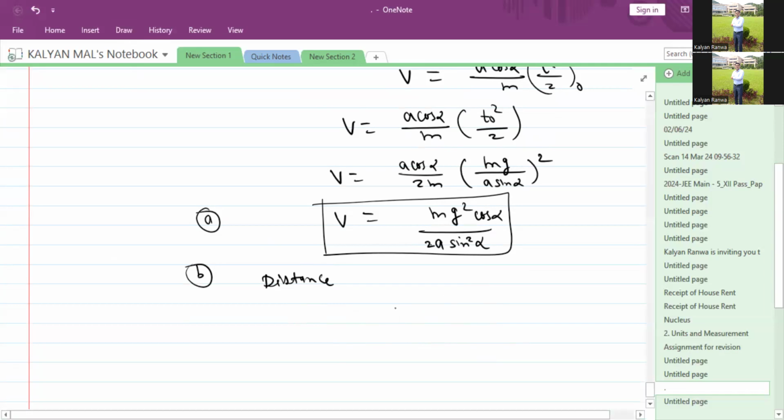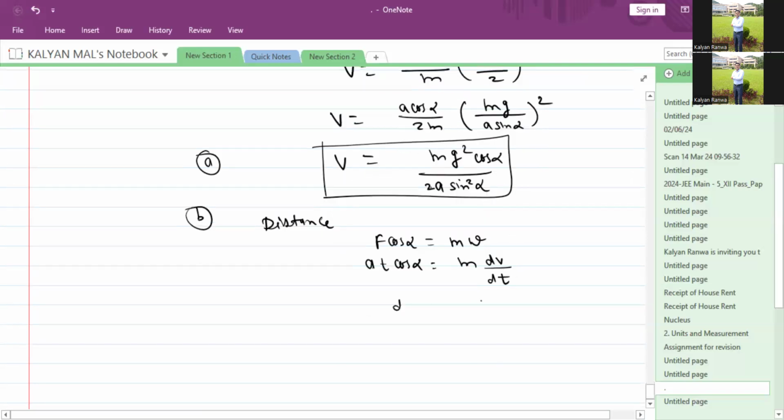So again using equation 2, F cos alpha equals mass times acceleration. Force is a t. So a t cos alpha equals m dv upon dt. So dv comes out to be a cos alpha t dt divided by m, integrating both sides.